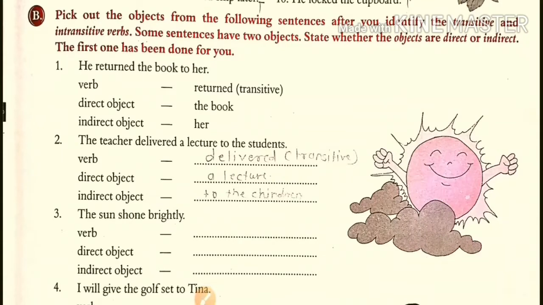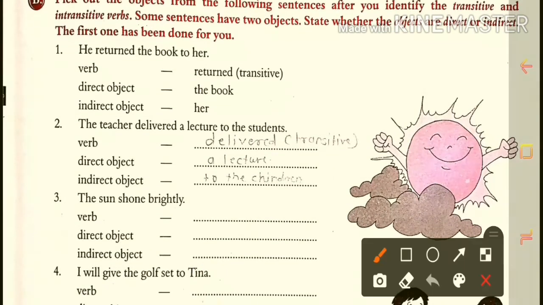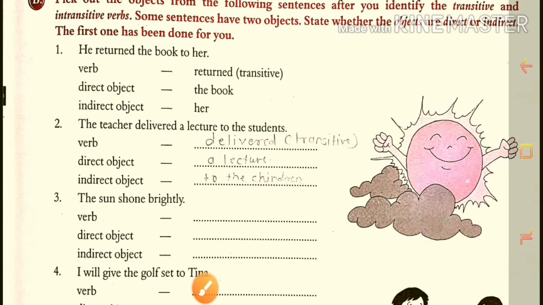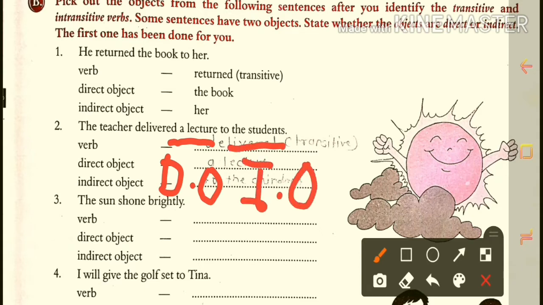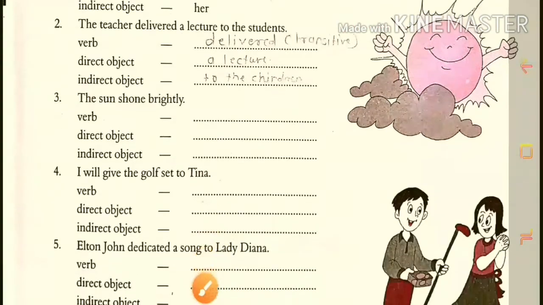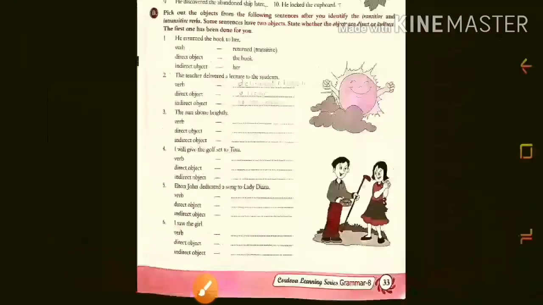Now in the second sentence they given: the teacher delivered a lecture to the student. So deliver is the verb. What the teacher gave: a lecture. So a lecture is the direct object. And to whom she gave: to the student, so it is the indirect object. Okay, so in this way you can identify these exercises.